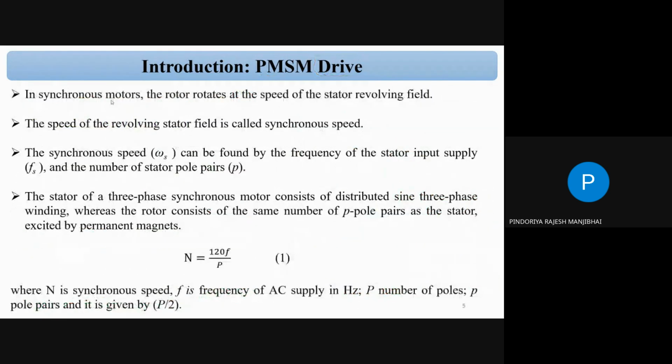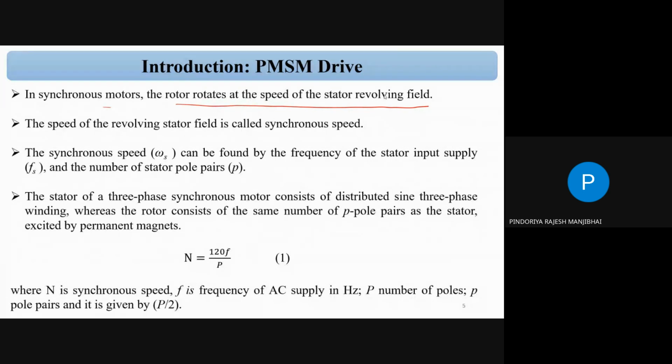In the synchronous motor, the rotor rotates at the speed of the stator revolving field. The working principle is the same as the conventional synchronous motor. We know a synchronous motor always rotates at the synchronous speed, 120 f by P. But the induction motor does not operate at synchronous speed, and there is the concept of slip.